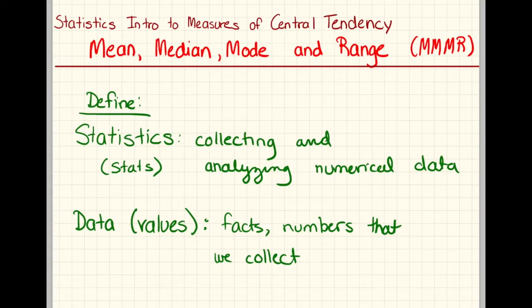So now that we know what stats are and what data are, we're going to go straight into one of the first important things in stats, which you've maybe heard before, the mean. Now the mean is also known as the average. I'm going to write that here, because you might have heard average before in school, in the news, or even in everyday conversation, where you usually say on average or the average. So what this lesson is going to teach you is how to actually calculate the average.